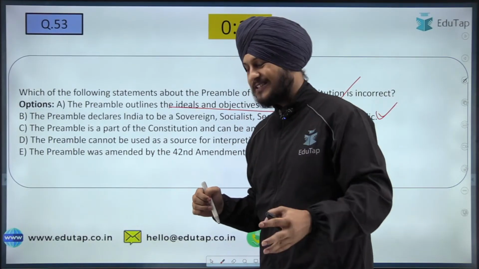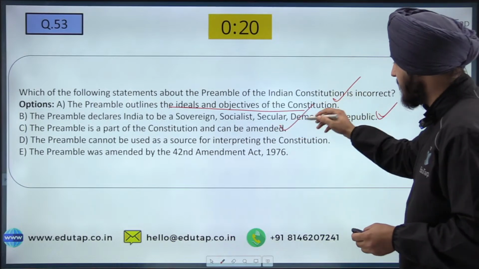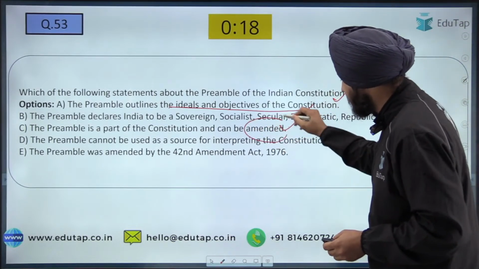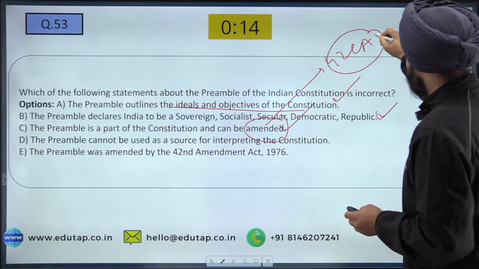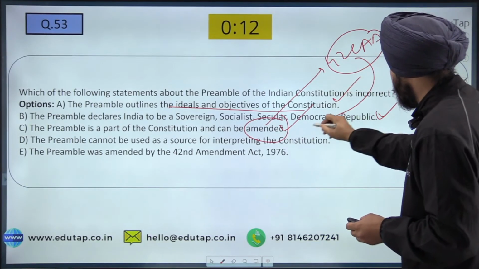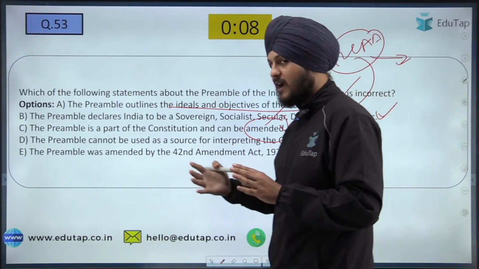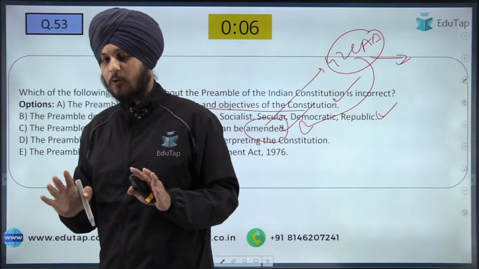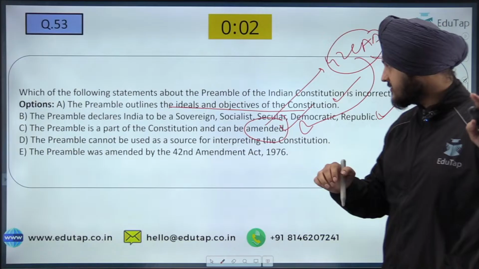Many of you have written C as the answer. So C is not going to be the answer because this is a correct option. And let me tell you that under the 42nd Amendment Act, what happened? This preamble was amended. And under the 42nd Amendment Act, can anyone tell me what were the amendments that were brought under the 42nd Constitutional Amendment Act? So in case somebody is writing the answer, keep typing it.